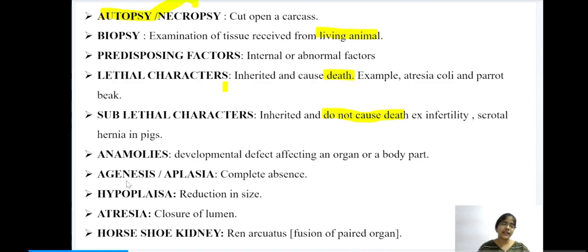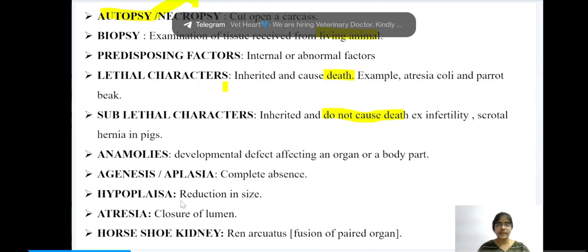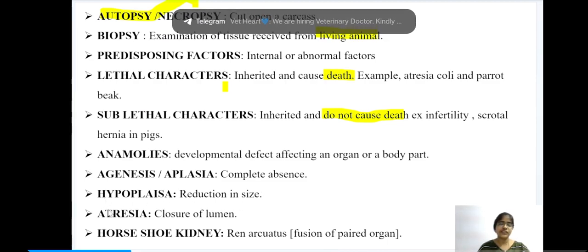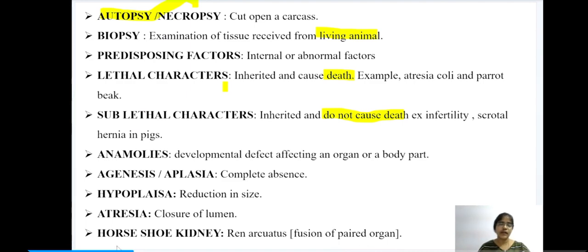Under these anomalies, we have agenesis or aplasia. Agenesis or aplasia means complete absence. Next is hypoplasia. Hypoplasia means reduction in the size. Atresia. Atresia means closure of a lumen. Apart from this, we also have fusion of paired organs. Under fusion of paired organs, we have horseshoe kidney. This horseshoe kidney is also known as Ren arcuatus.